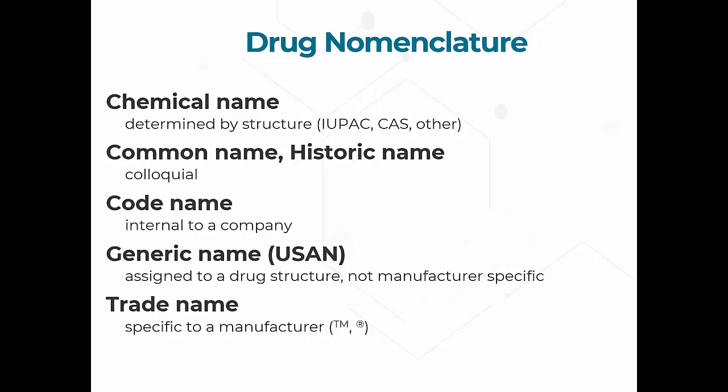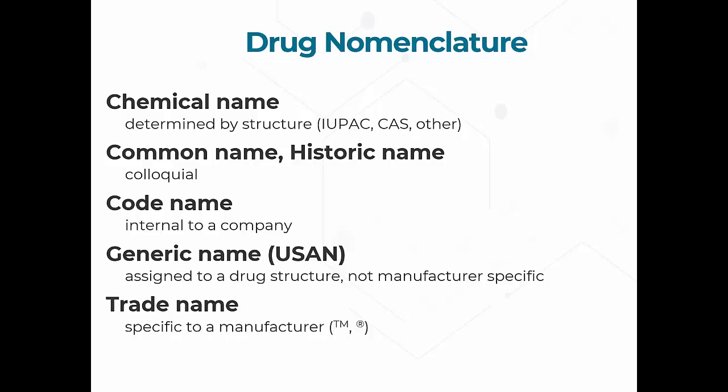Okay, then we have our generic names. There is an organization, USAN, which a pharmaceutical company would submit their new compound to that they're trying to develop, and that organization will assign a name to that drug structure. Now, the manufacturer can suggest names, but it has to conform to certain standards that USAN has. And what USAN says will generally be what stands. You can object to it, and there's probably some back and forth, but for the most part, they have the final say on what the generic name will be, not the company itself.